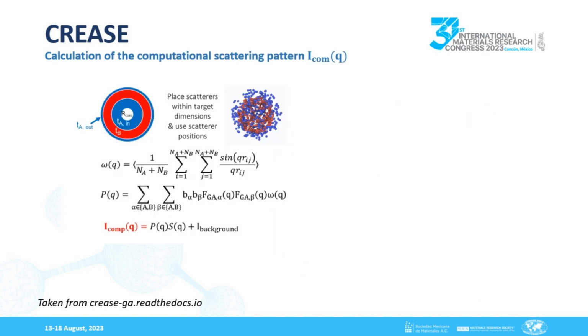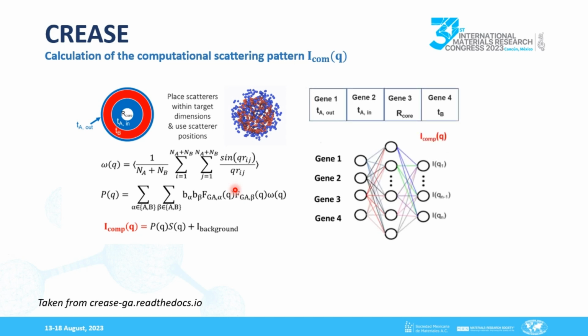The calculation of the SAS profile of an individual is done by locating rigid bodies based on its descriptors, and with this, from the Debye formulation, it is possible to obtain the computed SAS profile corresponding to that individual. This method requires taking the distance between pairs of scatterers, and this results in a high computational cost due to the large number of arithmetic calculations needed. Although versions have been implemented in which the use of the Debye formulation is replaced with the use of an artificial neural network, that allows for lowering the computational expense.